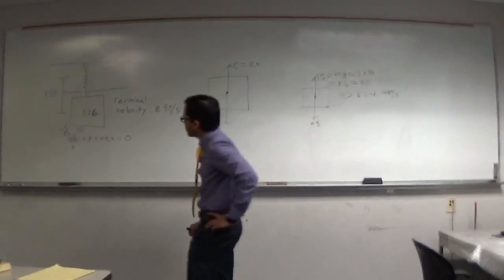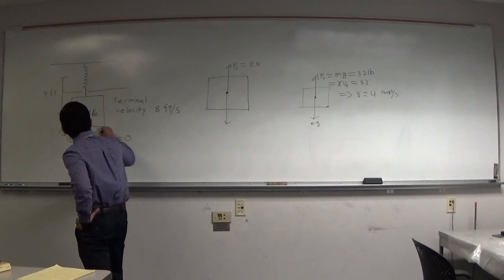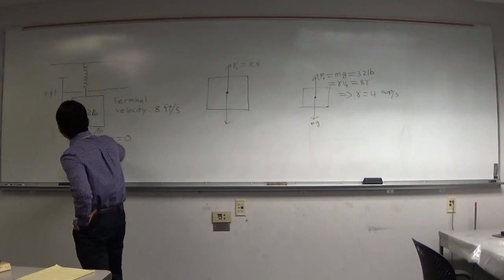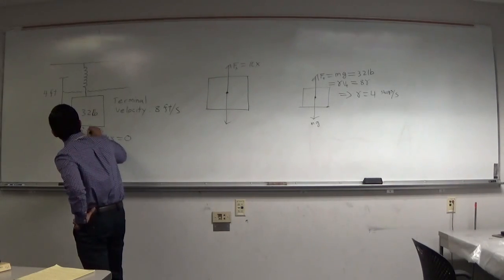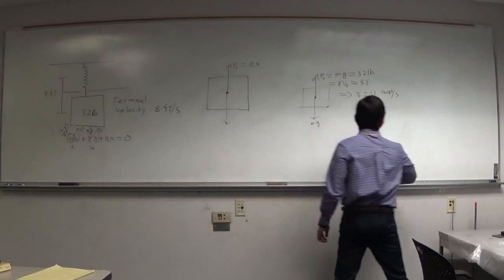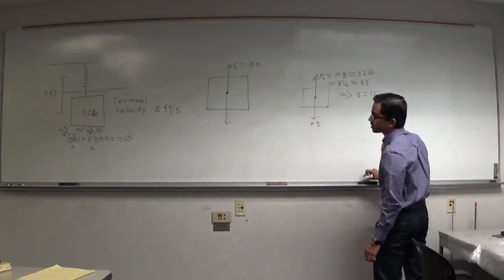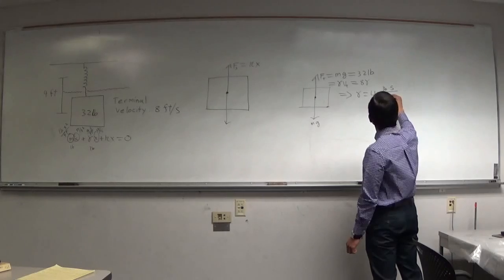So we need pounds here. This is feet per second, so we need a per second here. So it's going to be pounds times seconds over feet.